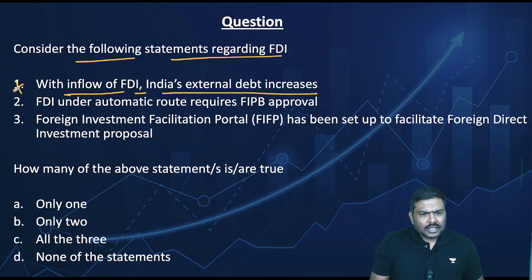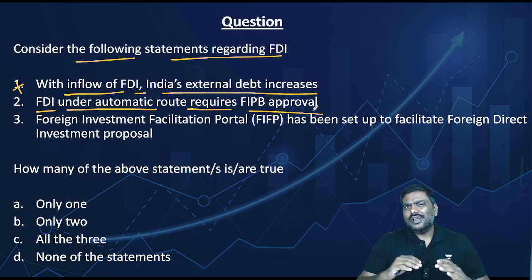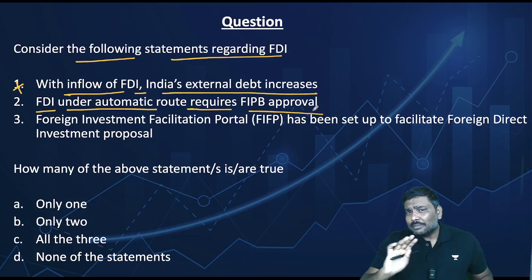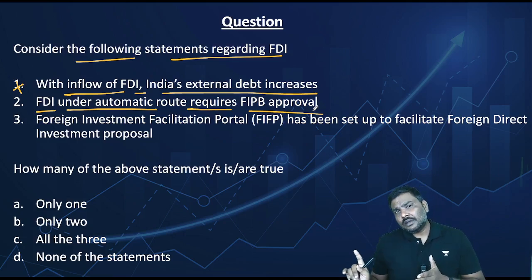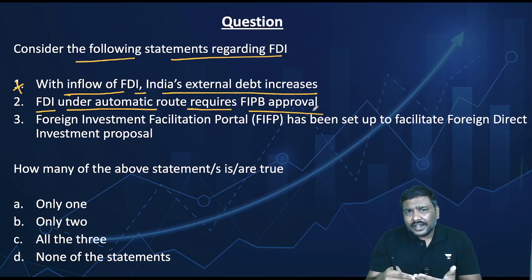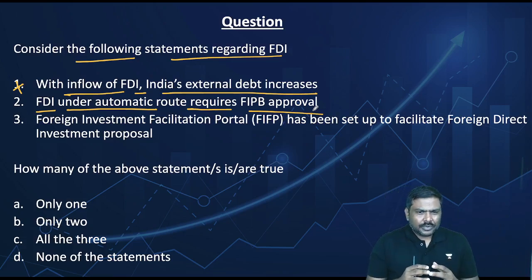Second statement, FDI under the automatic route requires FIPB approval. Right? Point number 1, under the automatic route, as already mentioned, you do not require anybody's approval. You can directly bring the money, invest in the market, and within the next 30 days, inform the Reserve Bank of India. But even then, what is this FIPB? Please understand this.